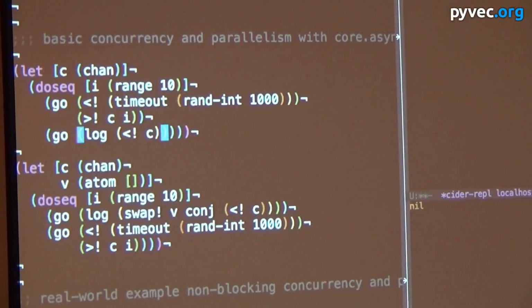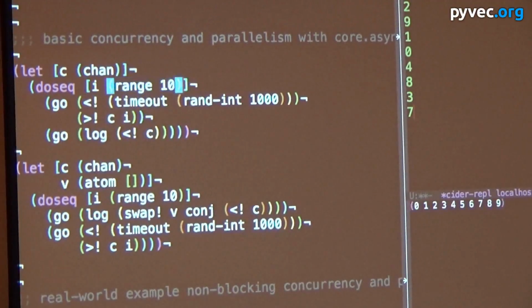When something comes on, it takes it off and logs it to output. So if we run it, I should actually just evaluate range. This is what we get from range, 0 through 9, right? The reason it's out of order is because this is all happening asynchronously and we're waiting for some indeterminate time of up to a second.